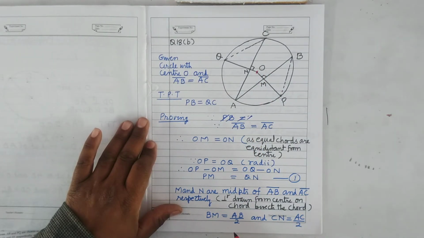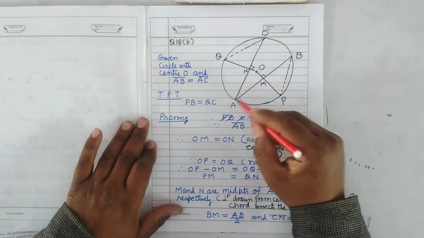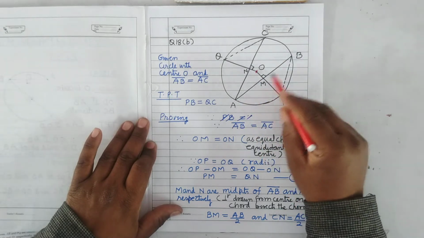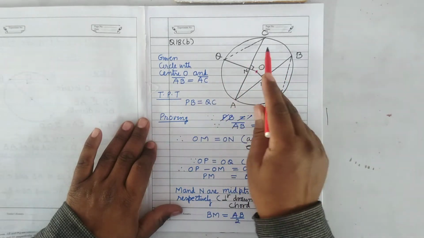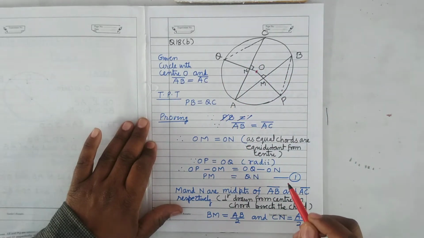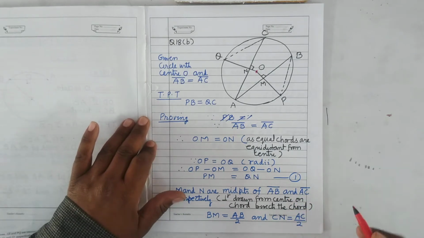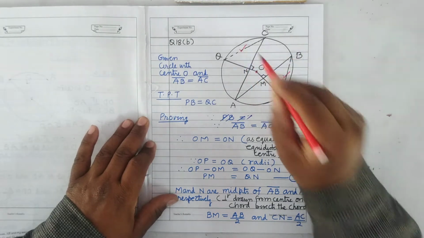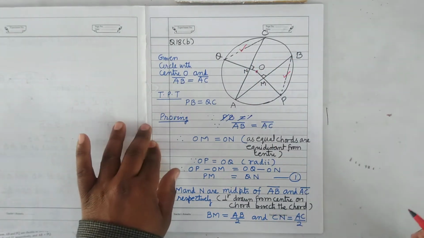If AB and AC are the chords of the circle such that AB is equal to AC, means the length of AB is equal to the length of AC. OP is perpendicular to AB and OQ is perpendicular to AC. Prove that PB equals QC. This you have to prove.